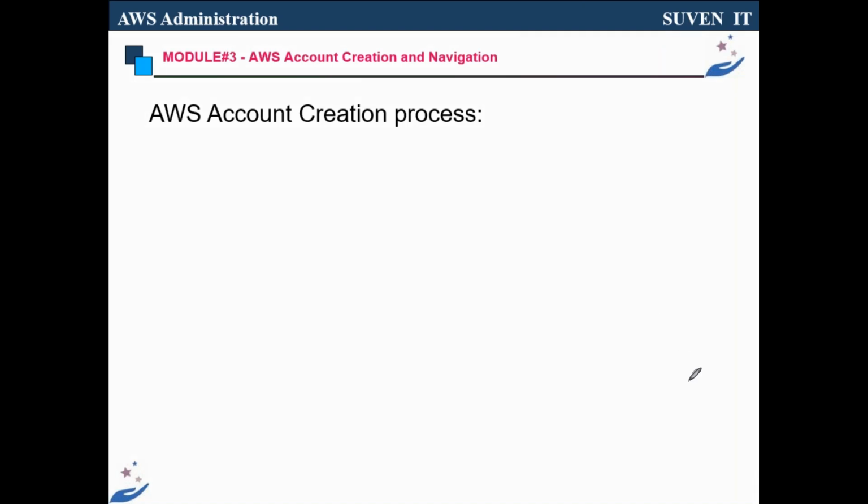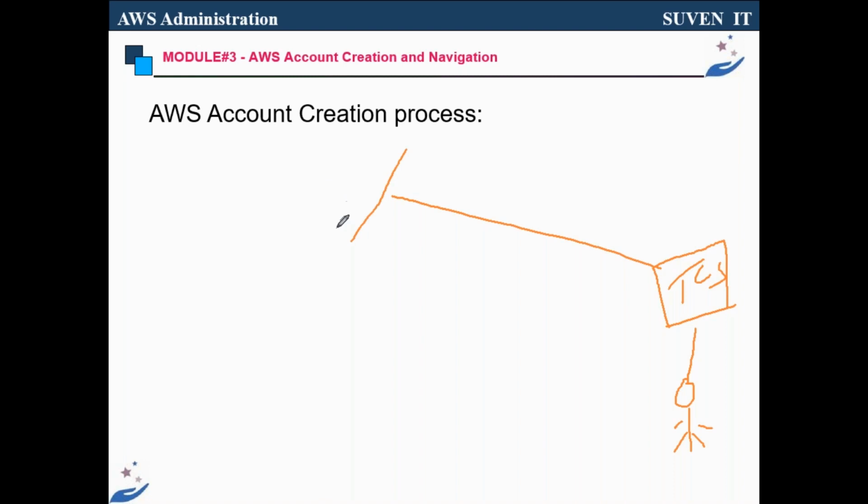Suppose you joined one company, that is TCS, and your client is Citibank. So you are working for Citibank.